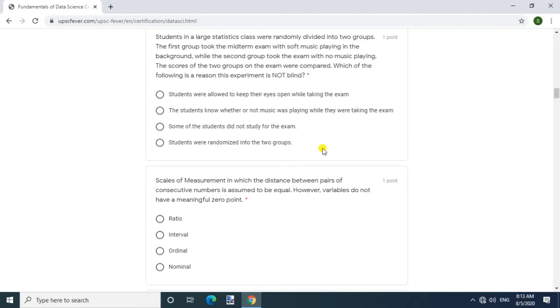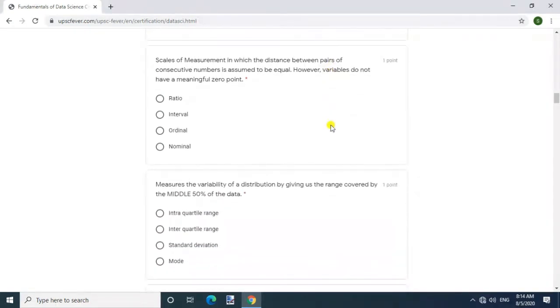Question. Students in a large statistics class were randomly divided into two groups. The first group took the midterm exam with soft music playing in the background, while the second group took the exam with no music playing. The scores of the two groups on the exam were compared. Which of the following is a reason this experiment is not blind? Answer. The students know whether or not music was playing while they were taking the exam.